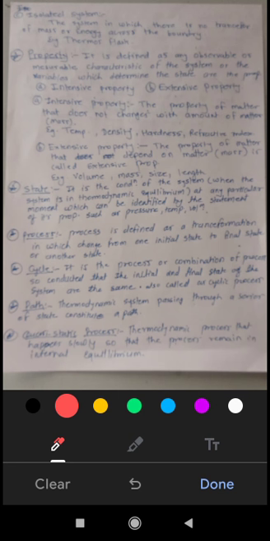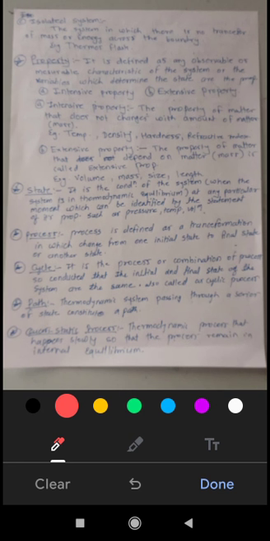This will be a cyclic process. Now, path. A thermodynamic system passing through several states constitutes a path. So when a thermodynamic system passes through several stages, if we connect all these stages, then it will be the path.